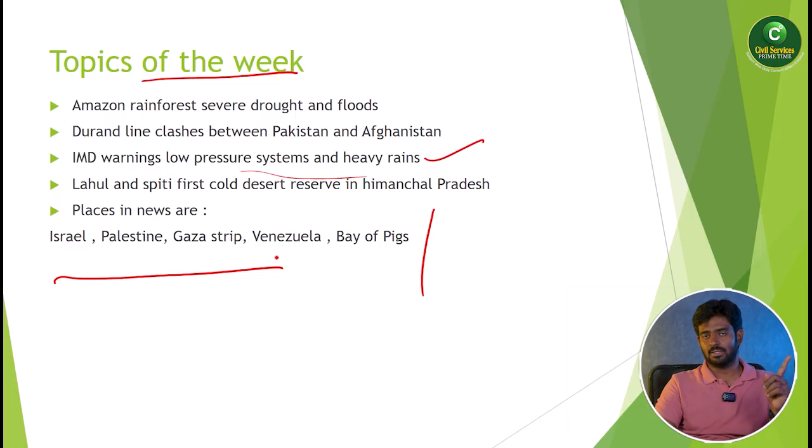One is that Donald Trump and the American army are attacking Venezuela. They are doing CIA operations and they have attacked the boats in the Caribbean Sea. Second thing, the Nobel Peace Prize. She is also hailing from Venezuela. So that is the reason Venezuela is in the news this week. Okay, and the Bay of Pigs is also very important. So these are the basic topics of this week. So let us go into the detail.